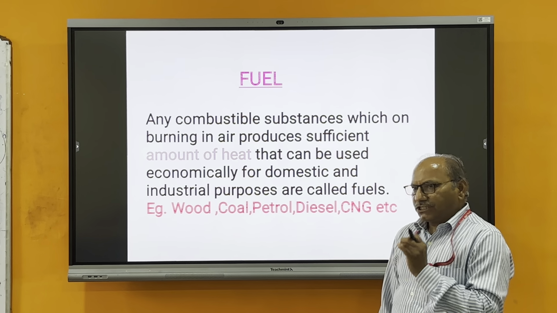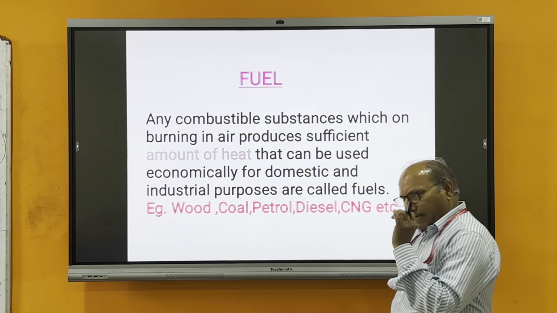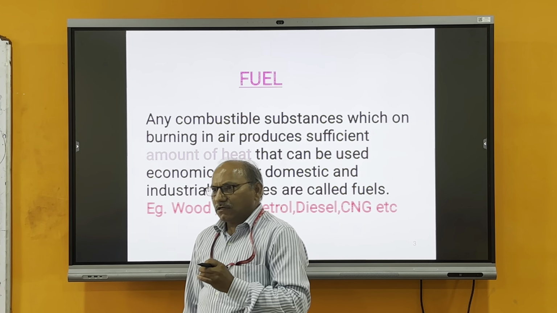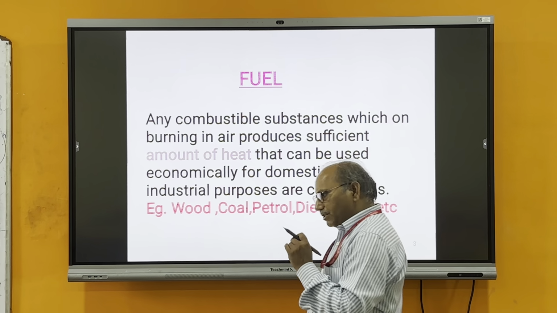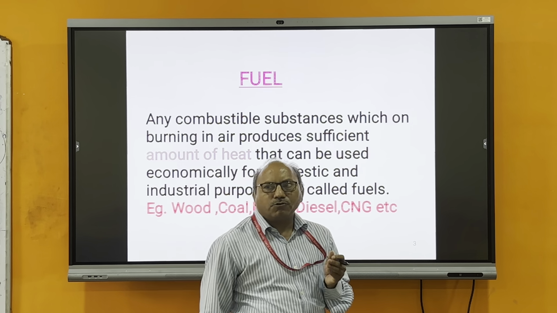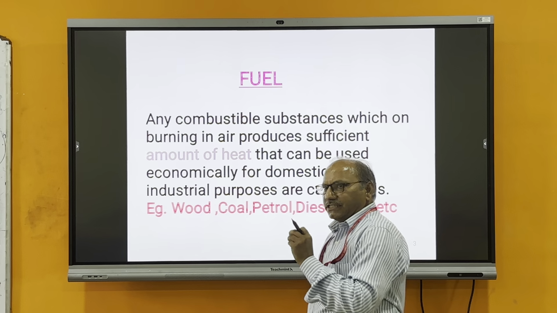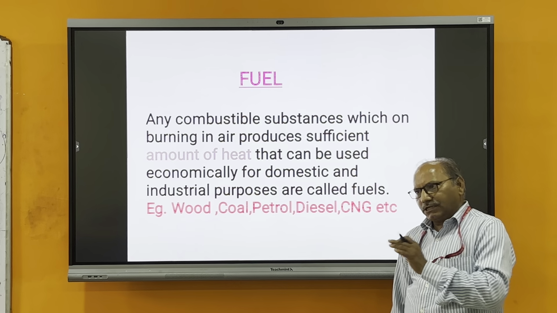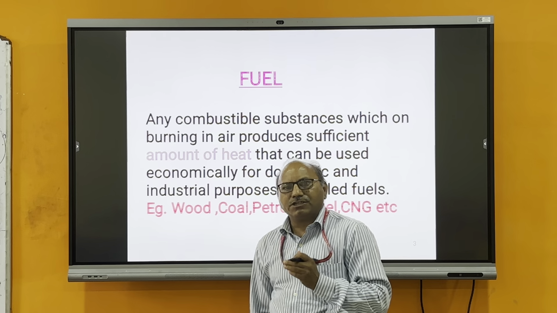Suppose we take a 500 rupee note from our pocket and burn it. It will give energy, but this energy cannot be utilized for domestic or industrial purposes. So can we say this 500 note is a fuel? No. Again, if we burn a paper, it will give energy, but this energy cannot be utilized for domestic or industrial purposes, so we can't say paper is a fuel. Any combustible substance which gives a sufficient amount of energy that can be utilized for domestic and industrial purposes will be considered a fuel.